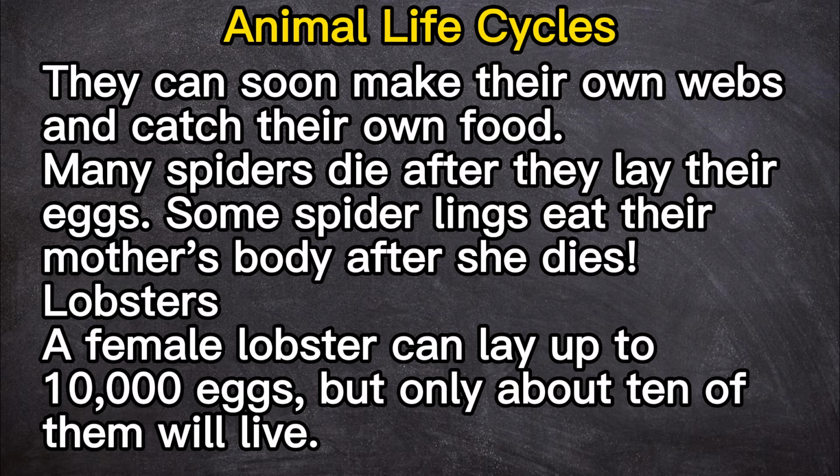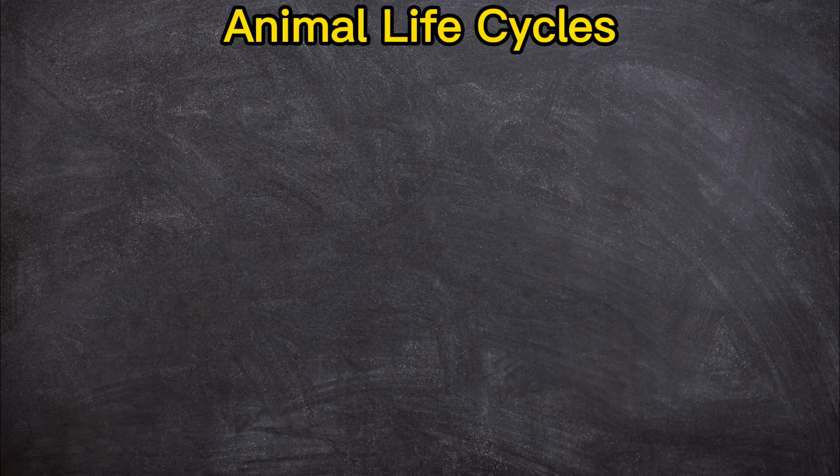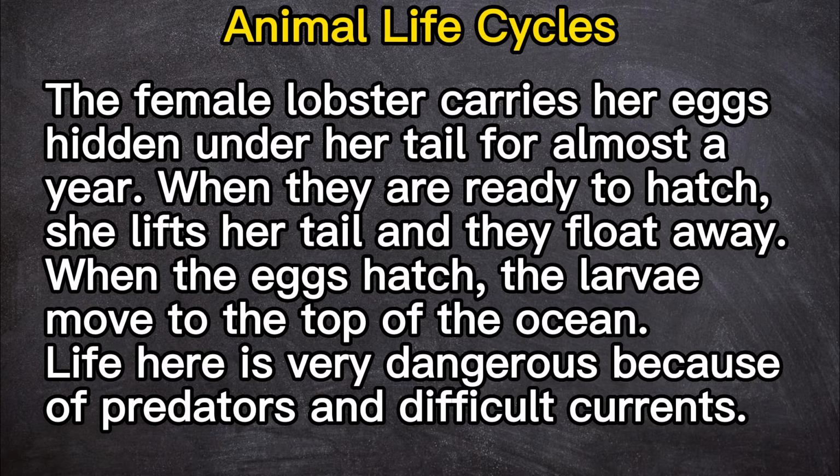Lobsters. A female lobster can lay up to 10,000 eggs, but only about 10 of them will live. The female lobster carries her eggs hidden under her tail for almost a year. When they are ready to hatch, she lifts her tail and they float away.